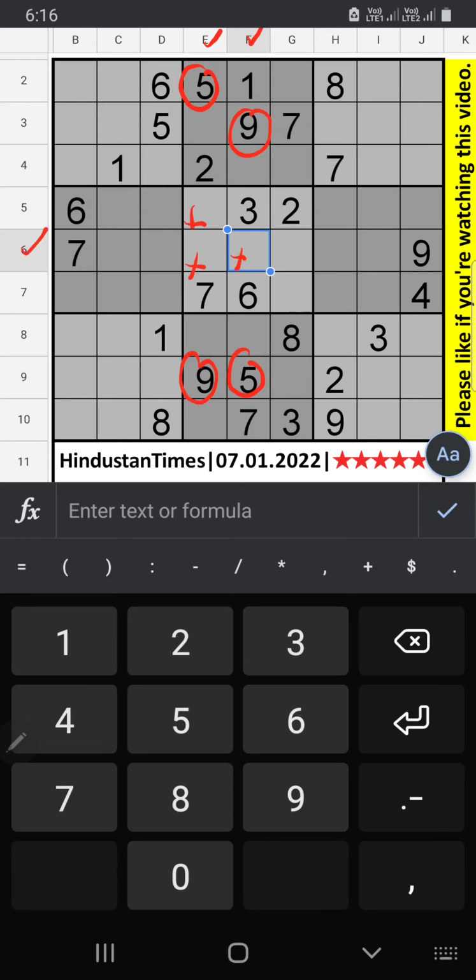Sixth row, we have 9. So 9 can't come in these cells. Then 9 is confirmed here. Then 5 is here. Column E, column G, we have 2. So 2 can't come in these cells. Then 2 is confirmed here.